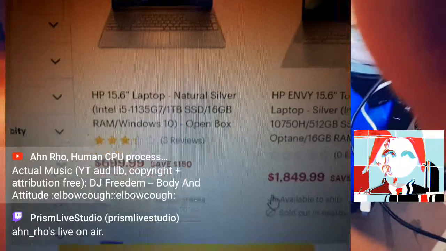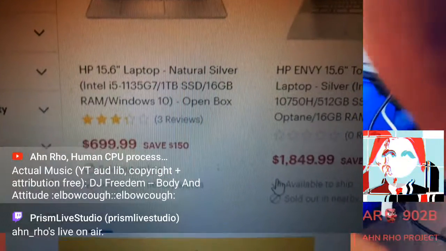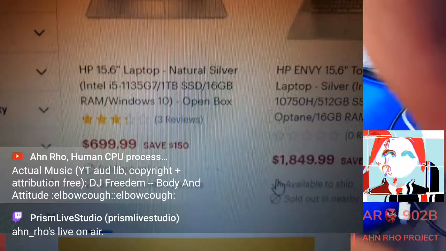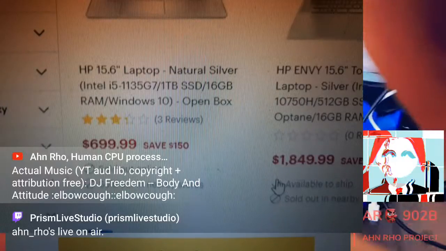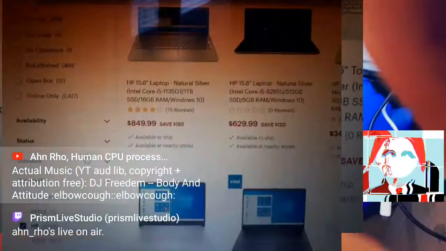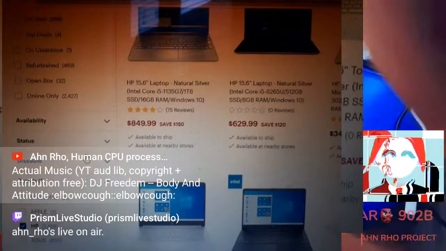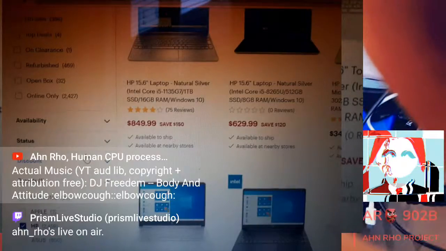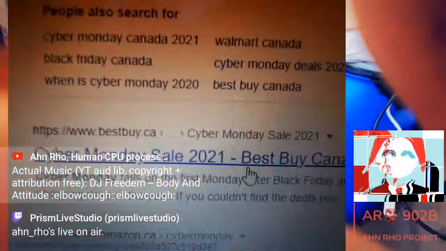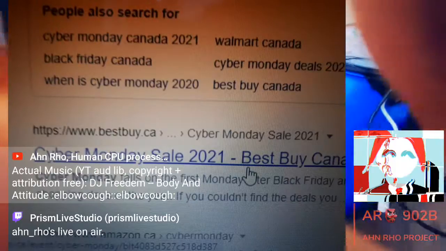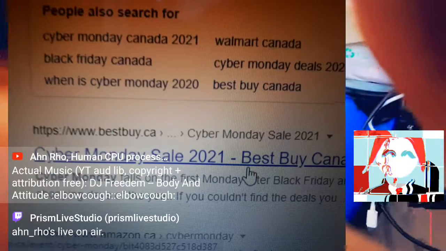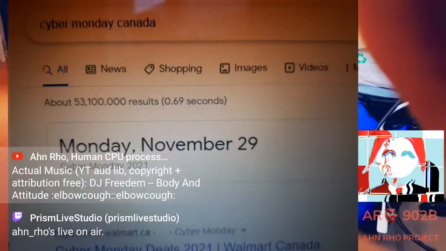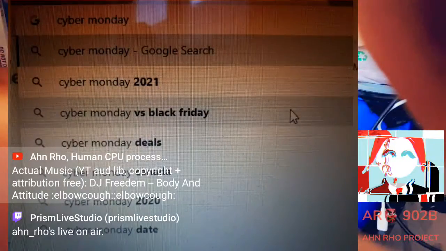$700 comparison right here. For $700, this one is the same model, but it's an open box, so it was already sold out anyways. Here's another comparison. Oh no, this is the same laptop actually. So yeah, you get the idea, right? It's a great deal. Cyber Monday sale 2021. Take a look at the dates. Like I said, yesterday, Monday, November 29th. I'm not waiting for that to happen before it sells out.